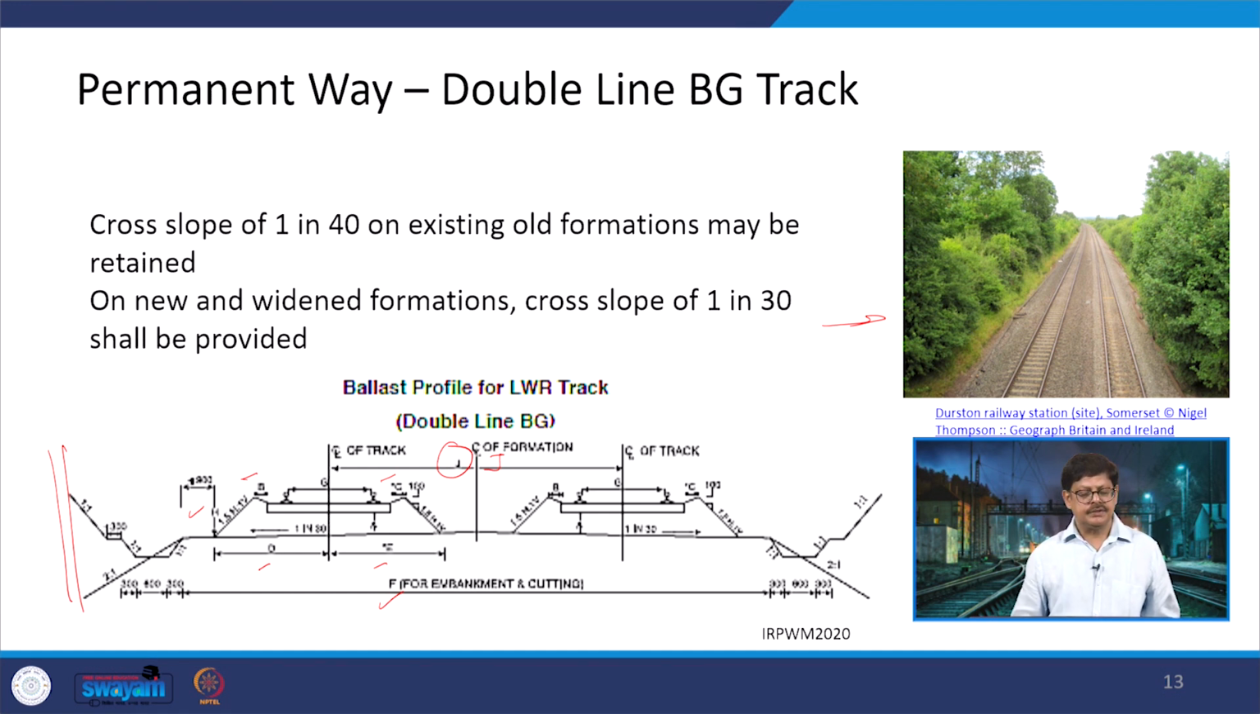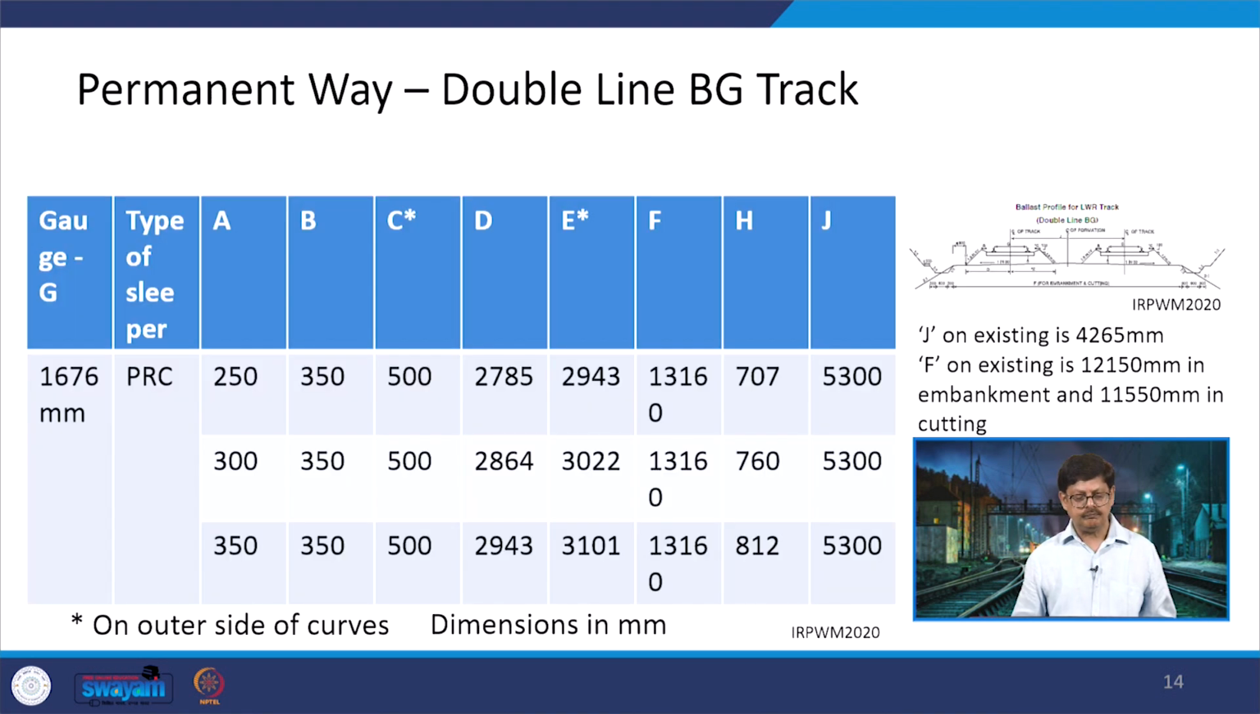So, in this case the cross slope of 1:40 can be there if you are talking about the old formations, but as soon as they are going to be renewed totally up to the ground level, then they are going to be changed to 1:30, or if it is a new track, in that case also it is going to be 1:30. Now, these are the values. The values again remain more or less the same as you can see here. The main change comes finally because you are now talking about the two tracks.